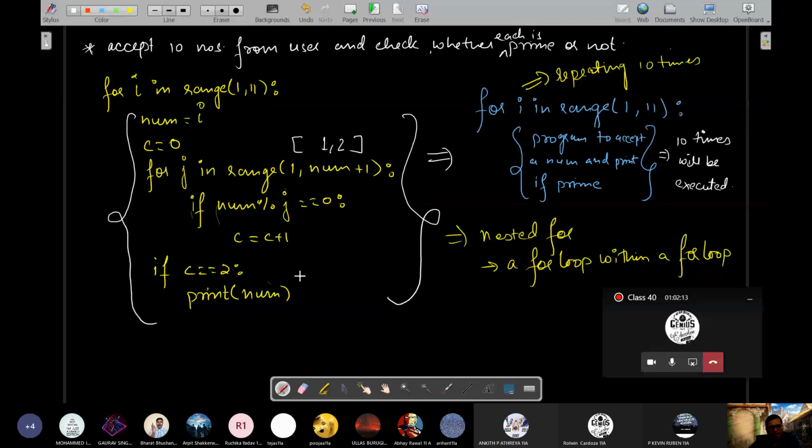Then with checking whether prime or not, I will become 3. Num will also become 3. So this time this list will generate 1, 2 and 3. So all the numbers 1, 2 and 3 will check whether it is a factor of 3 or not. Depending on that, how many factors are there in this range, C will take up that value. Only for the last value, when I becomes 10, num will become 10. So num plus 1, 11. So it will generate from 1 to 10.